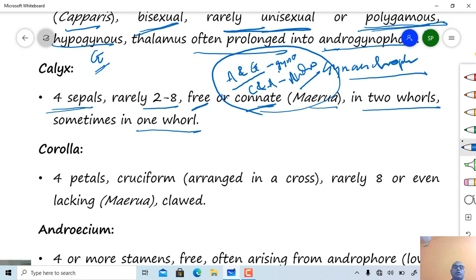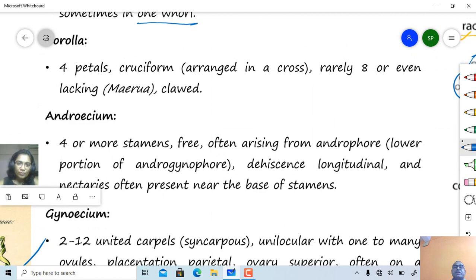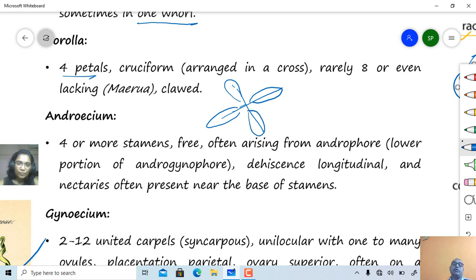Corolla: the number of petals is again 4, and if 4 petals are present in a cross, each petal perpendicular to the other, then it is called a cruciform type of corolla. Cruciform is a regular and polypetalous type of corolla. Rarely 8 petals or even lacking petals are present, and the petals are clawed petals.